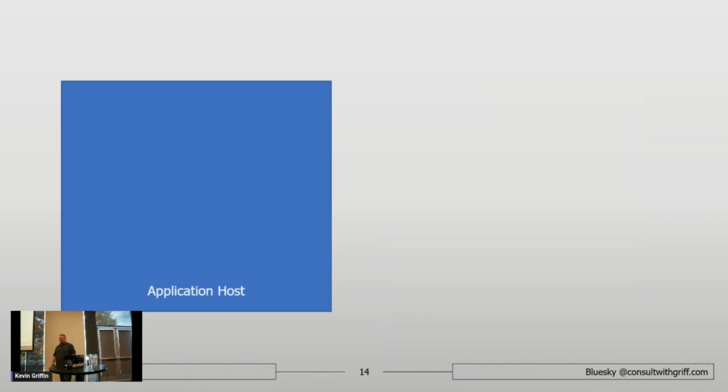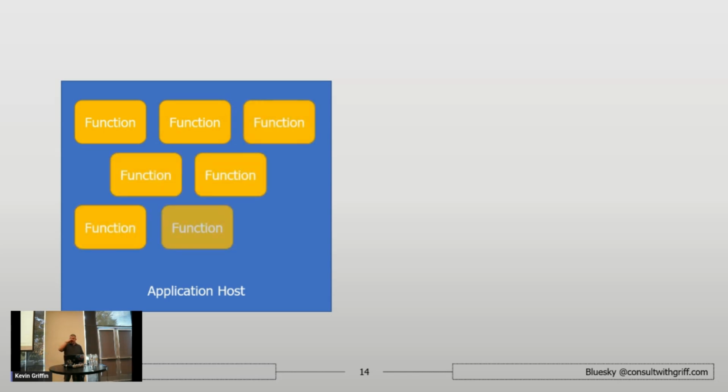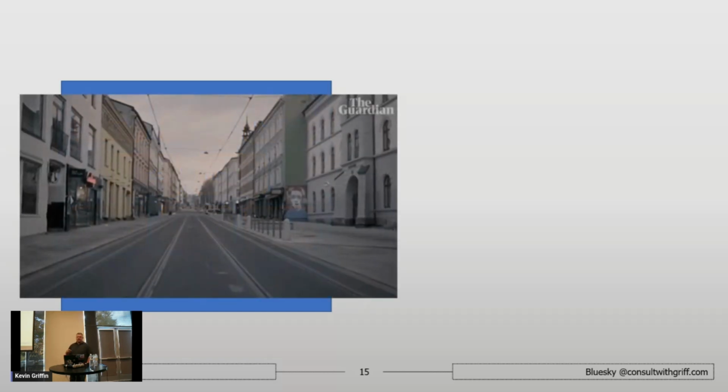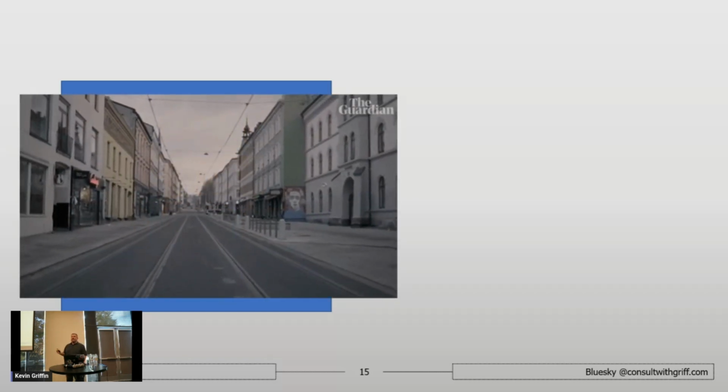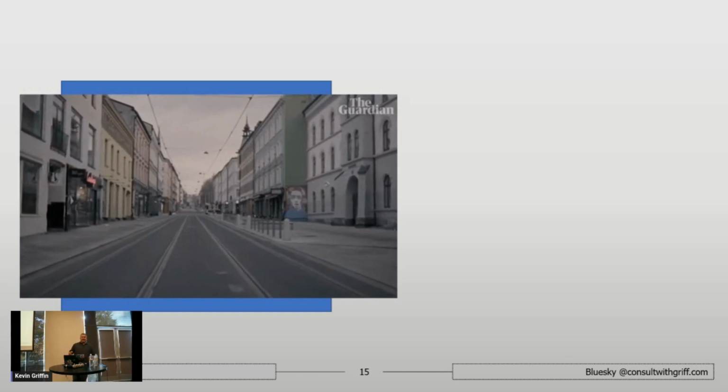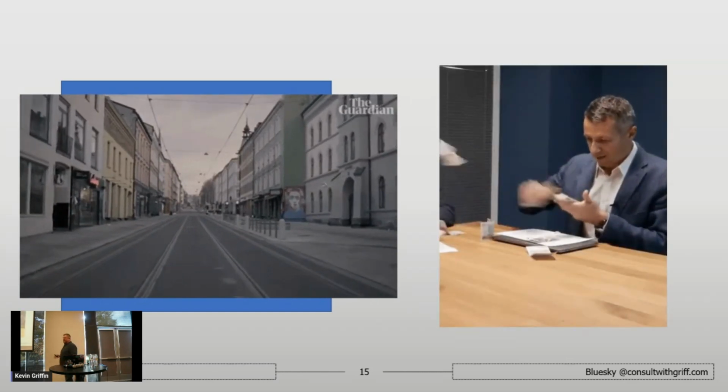All right, let's just talk about traditional application hosting. You have a web app, it could be anything. It could be .NET, Node, Laravel, whatever, and your application does stuff. You have API calls, you have different functions. When you host this, usually you're putting it up on one of the hundreds of hosts that are available out there, and you're paying for some sort of reserved capacity just to have the app up and running at any time. So if your app is just doing nothing, which a lot of ours right out of the gate does, you're paying for those resources.